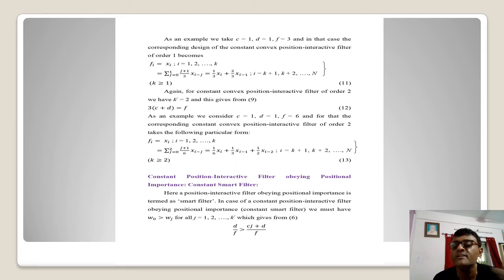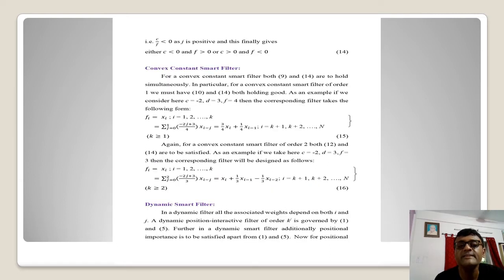For that issue, as I mentioned, I would have W0, the current position value weight, greater than all such Wj's, and that is going to give us D by F greater than Cj plus D divided by F. This is going to give us the result as demonstrated in 14. This is a logical one. We can see so many options are coming, and we have to accept all these options accordingly. So it is going to give us C by F less than 0 and j is positive, and this finally gives either the condition C less than 0 and F greater than 0, or vice versa, C greater than 0 and F less than 0. We can accept any one of that, and that will give us the result.